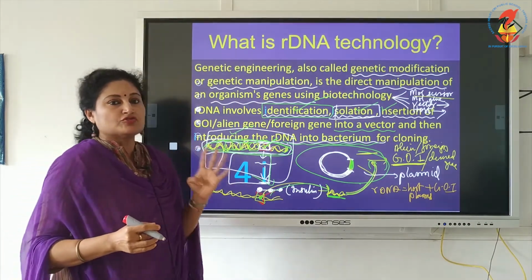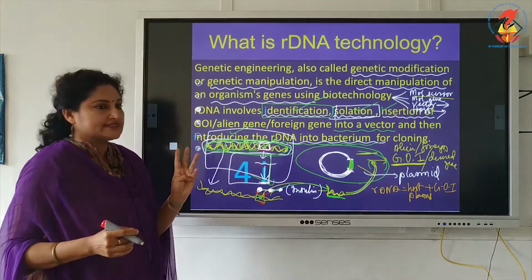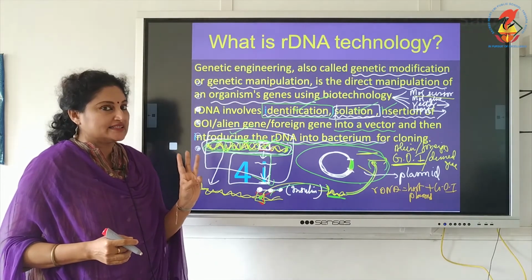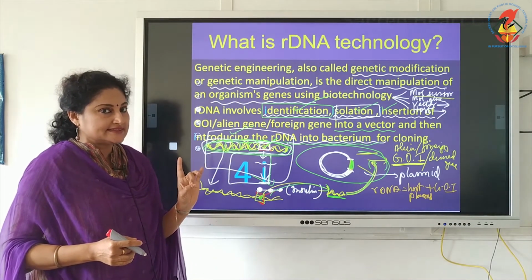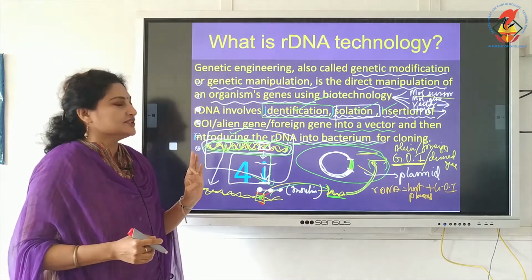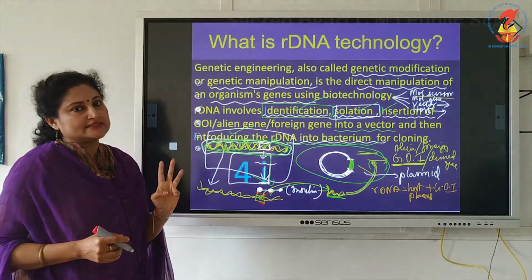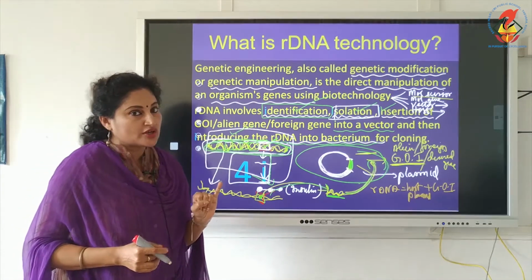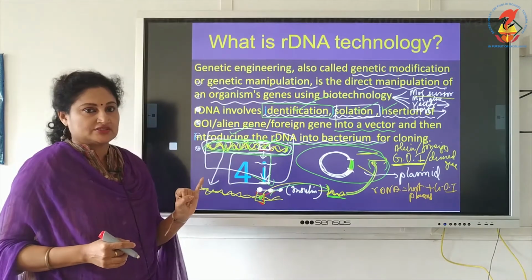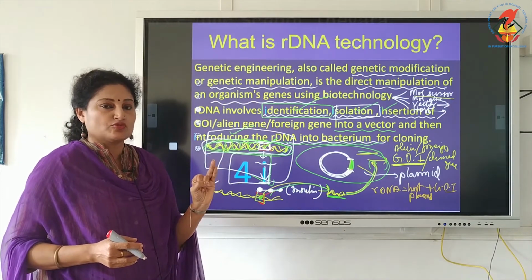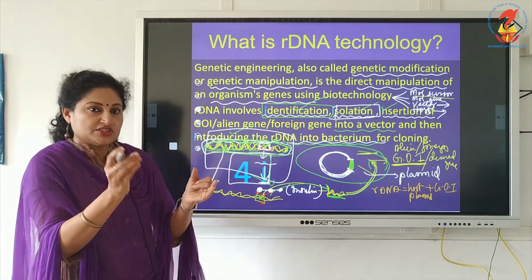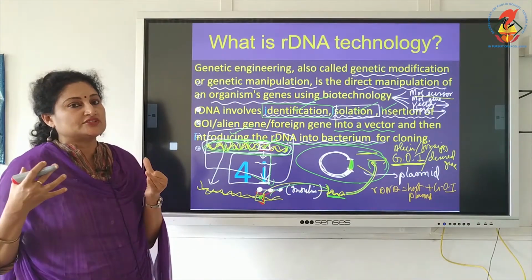As of now, remember the 4 I's. Here the 4 I's indicate: the first I is the verb identification, second is isolation, third is insertion, and fourth is introduction. But it should be in complete statement. Identification of what? Identification of the gene of interest on the DNA. Second is what? Isolation. What is to be isolated? Not the gene of interest alone. The entire DNA should be isolated.